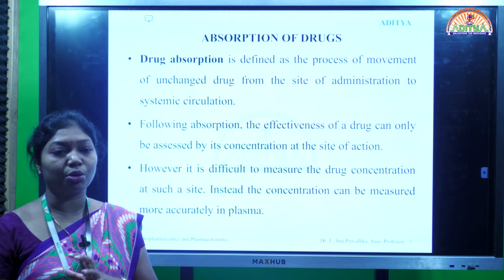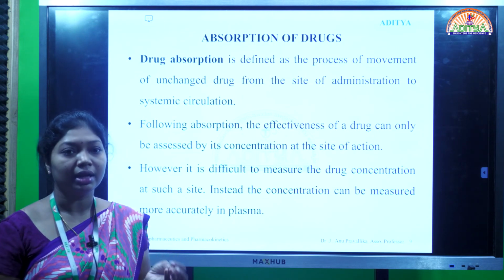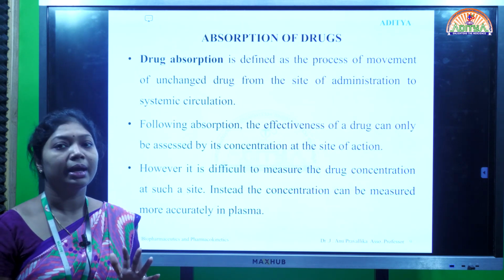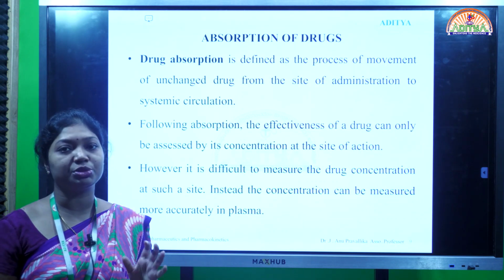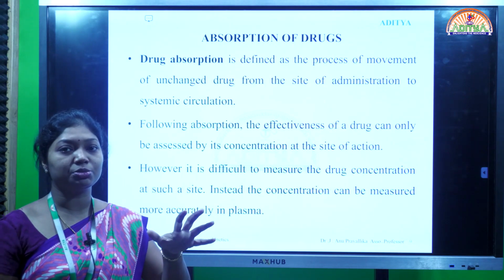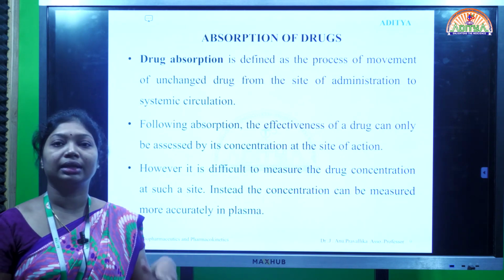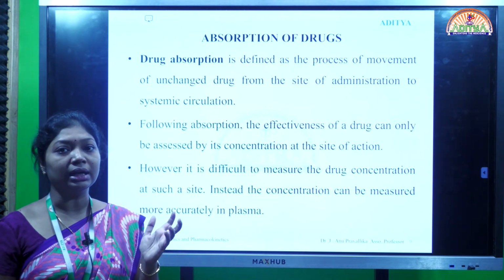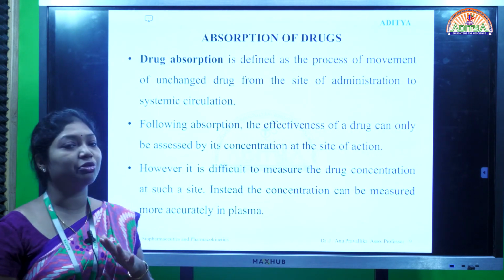Because of such enzymes, some active part of the drug may get converted into inactive part. For example, salbutamol sulfate, an anti-asthmatic drug, has an oral bioavailability of nearly 50%. The remaining 50% is metabolized because of the enzymes present in the liver. If I take 100 mg of salbutamol sulfate, only 50 mg of the drug will enter the blood circulation and the remaining 50 mg will get metabolized by the enzymes in the liver. What do we mean by metabolism? It is nothing but the conversion of the active form of the drug into inactive form.